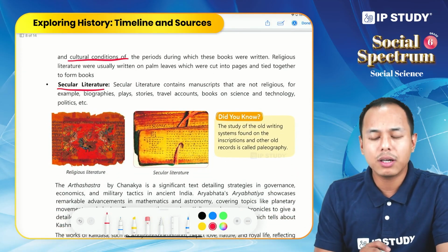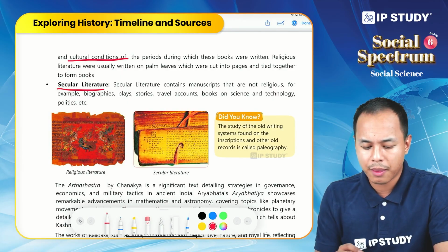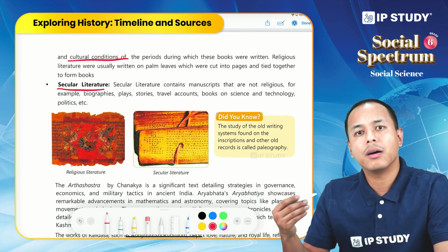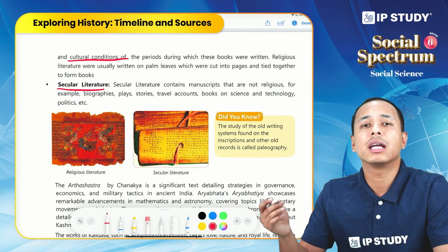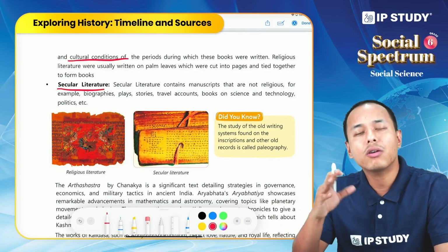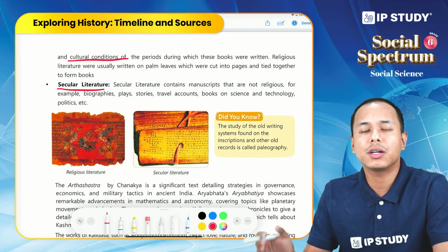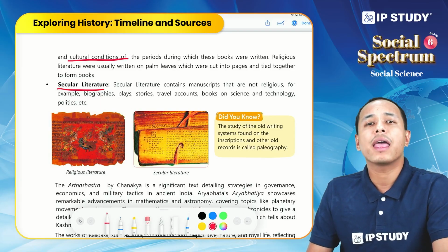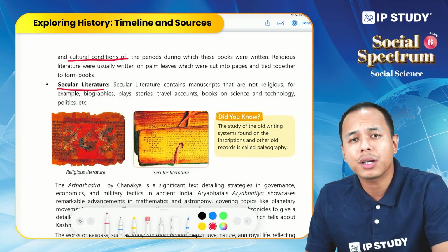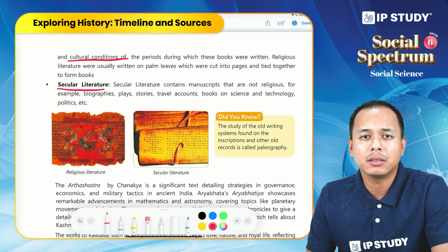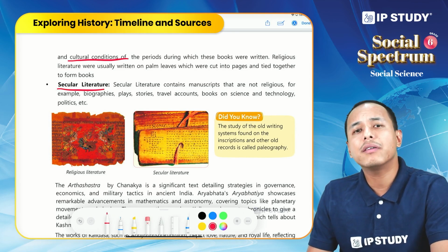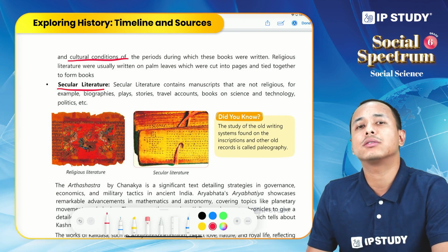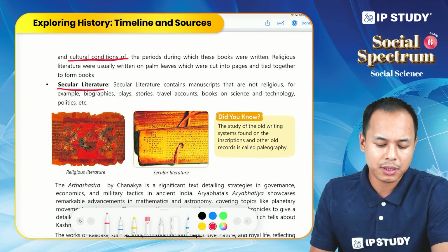On the other hand, secular literature gives information about social aspects, but they are not religiously connected, or they are not connected to any religion. It can be a book, it can be stories, it can be court chronicles, it can be personal journals of travelers. So every written document that has no connection with any religion comes under the secular literature.